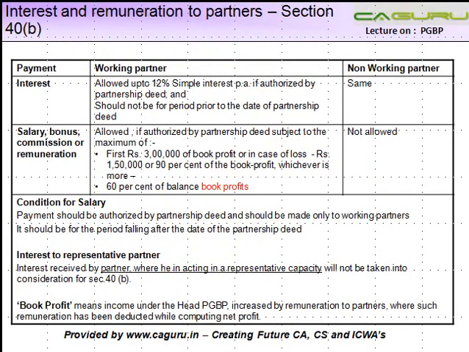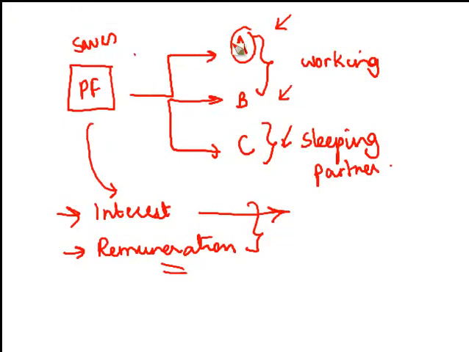So let us see what the rules are. First we will deal with the case of interest. Interest paid to a working partner, and a sleeping partner, who is a non-working partner. In my example, the sleeping partner is a non-working partner.